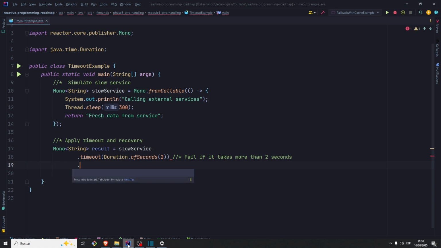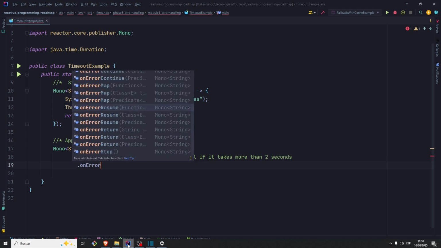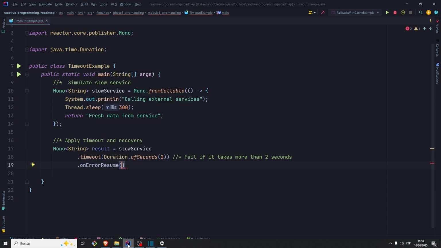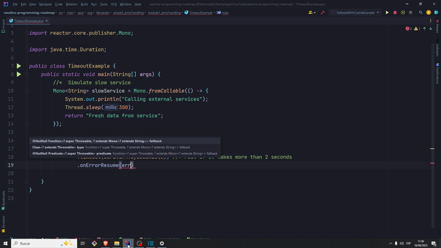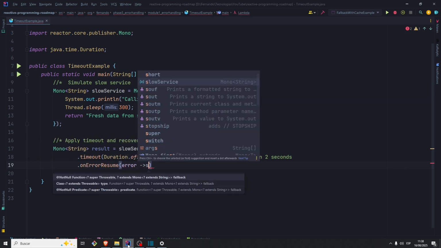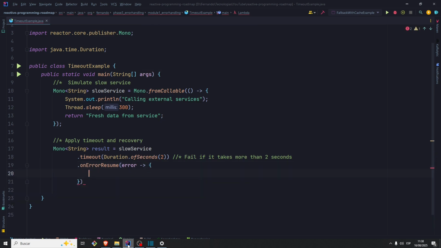After that, we use the onErrorResume operator. Great. So in onErrorResume, we get the lambda expression with the error. Here let's just print the error with System.out.println, operation timeout, and let's print the message, getMessage.